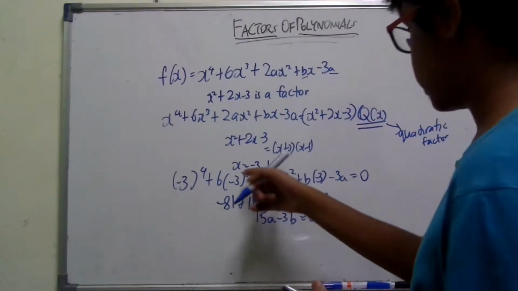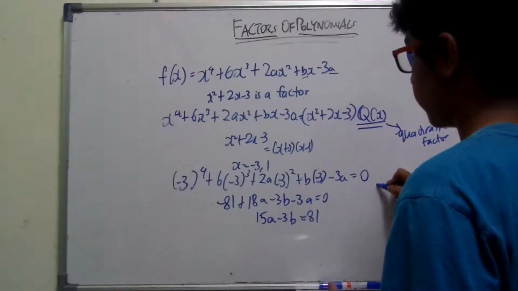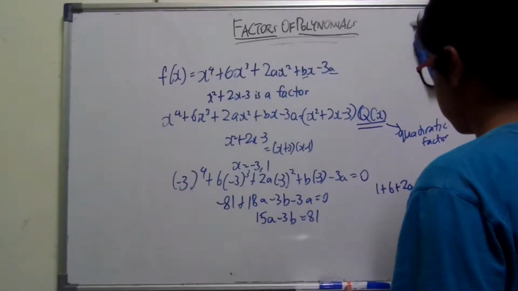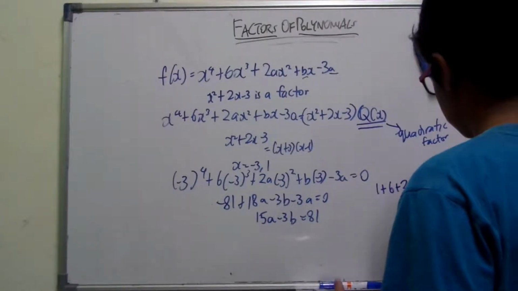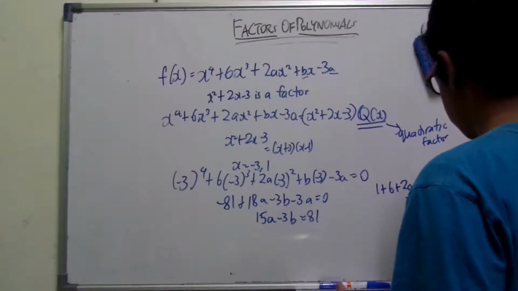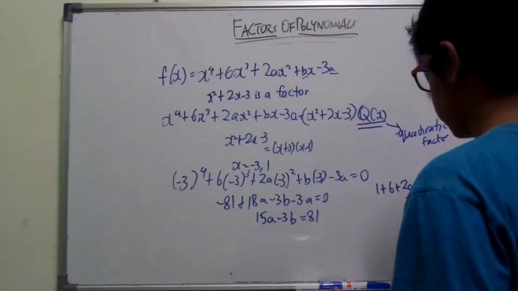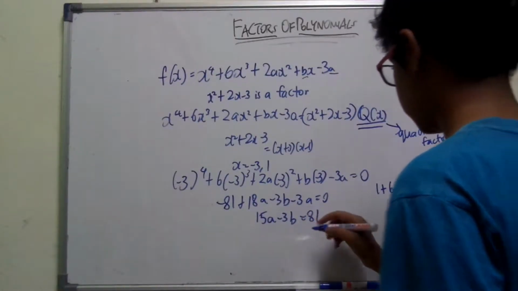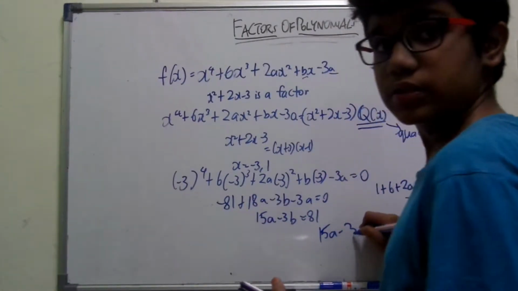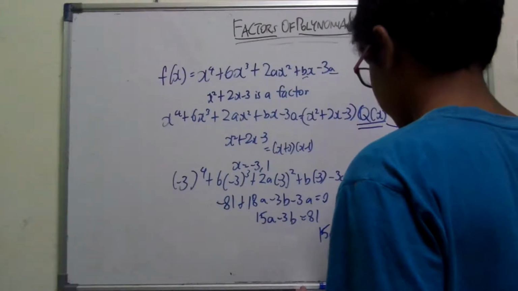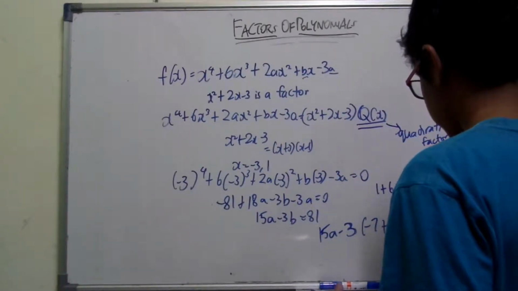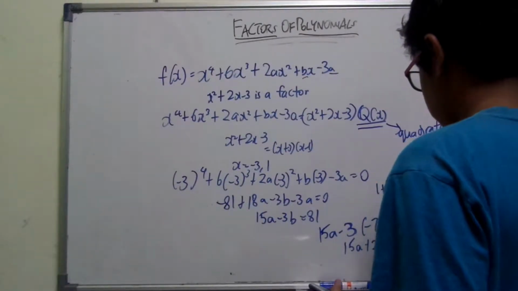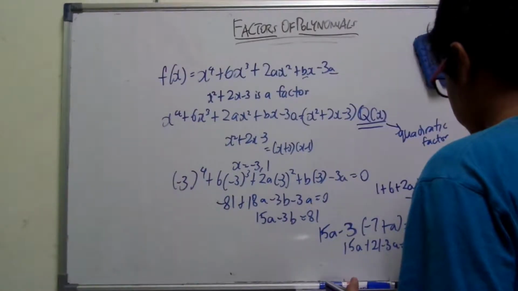And now let's get x equals 1. So that will be 1 plus 6 plus 2a plus b minus 3a equals 0. Negative a plus b, -7. So b equals -7 plus a. Let's substitute it inside here. 15a minus 3 times (-7 plus a) equals 81. So 15a plus 21 minus 3a equals 81.